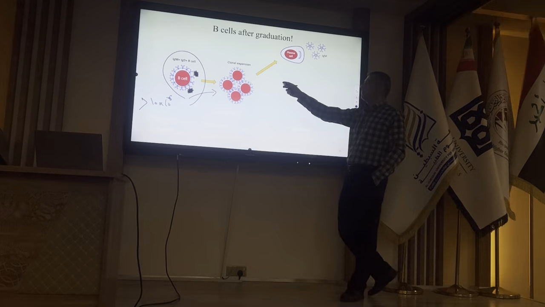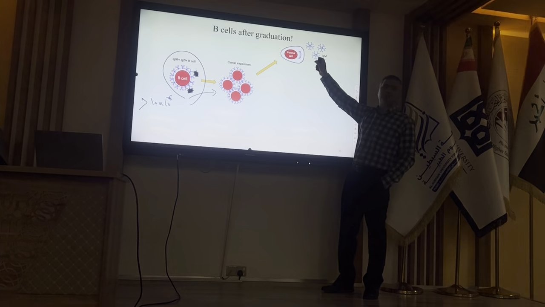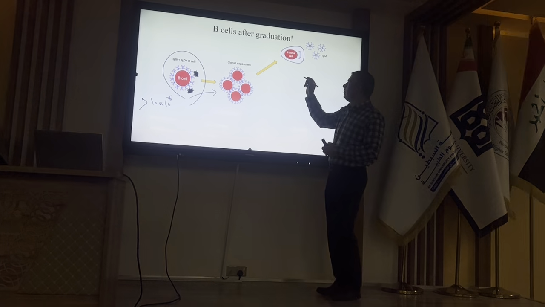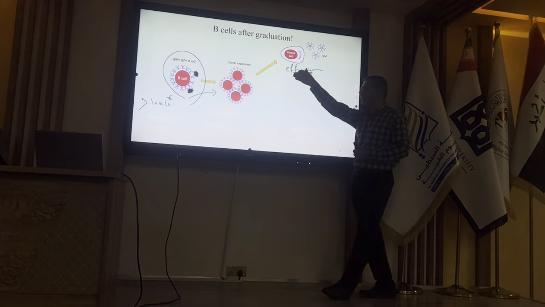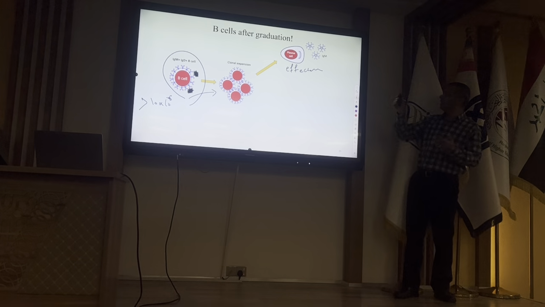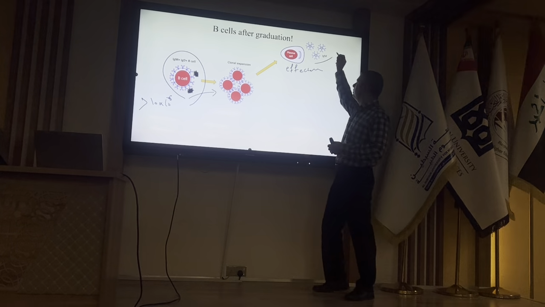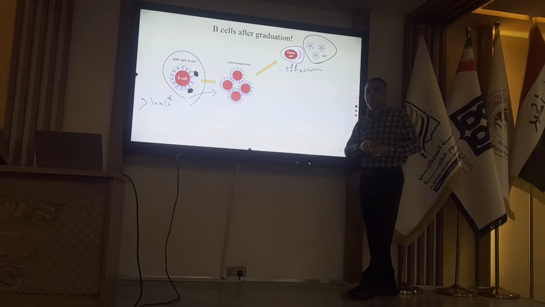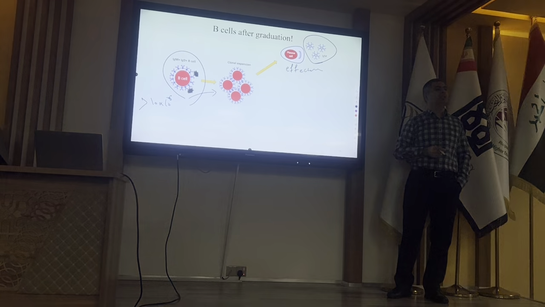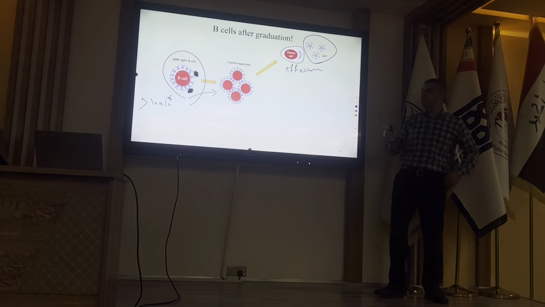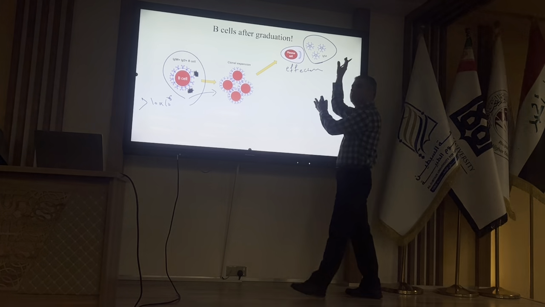After clonal expansion, we will have differentiation to plasma cells. Plasma cells are indeed the effector cells of B cells. And then plasma cells will produce a high amount of IgM, only IgM, because this is the primary immune response.